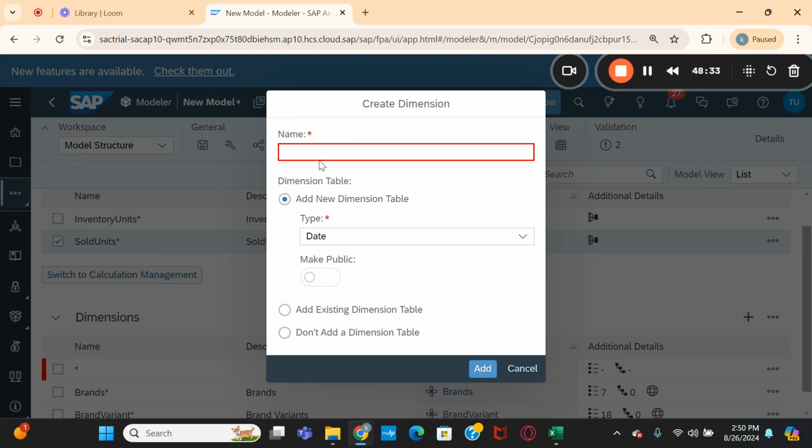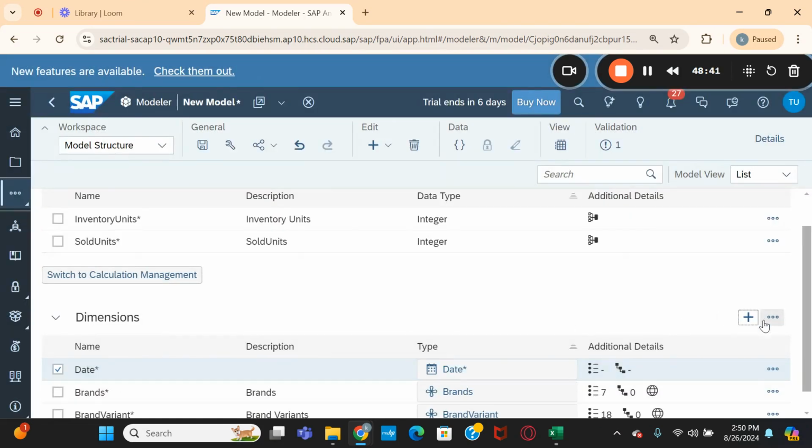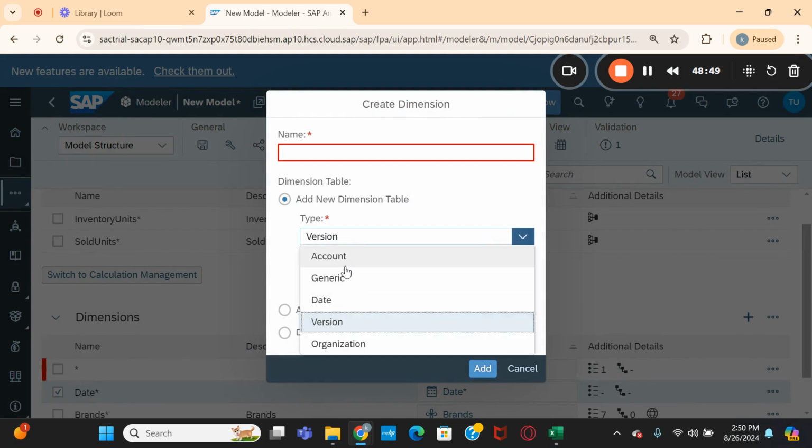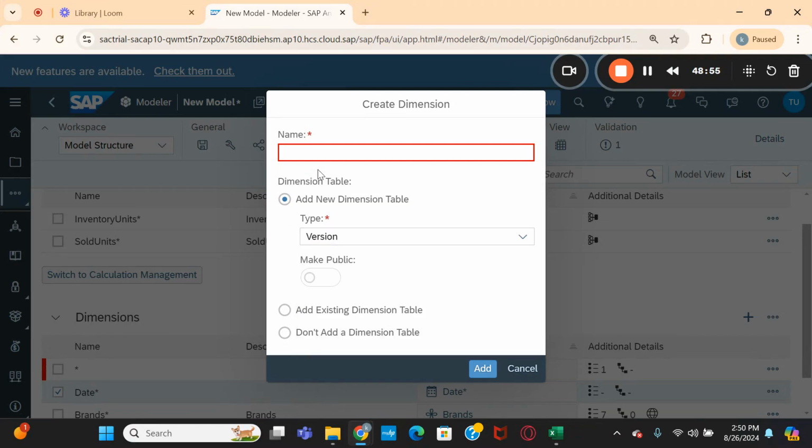It is not public, and here the name I'm giving date. I'm adding this. Now in the same way, I'm adding version also. Here, if you go here, it will show version. See here how many it is showing: account, date, version, organization, additionally generic. So here I'm adding version also, and see version make public. Can we make public? No. These two dimensions, version and date dimensions, are private. They are specific to this model. You cannot make them public.